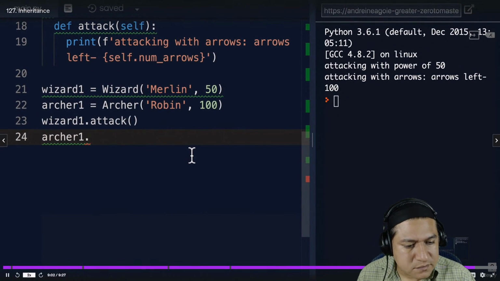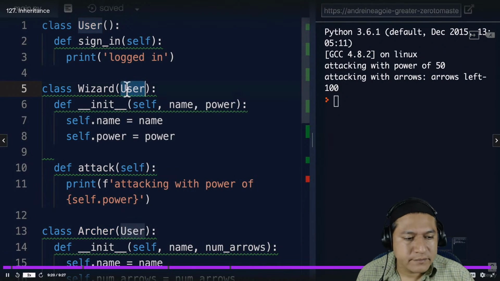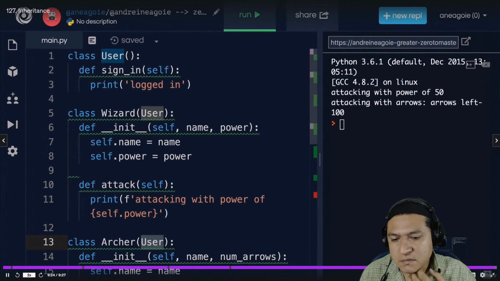Now, this idea of inheritance is really, really powerful. And the key here is that we have a parent class and children classes. Sometimes these children classes are called subclasses or derived classes because they're subclasses of user or derived from the user class. Let's explore this topic a little bit more in the next video.